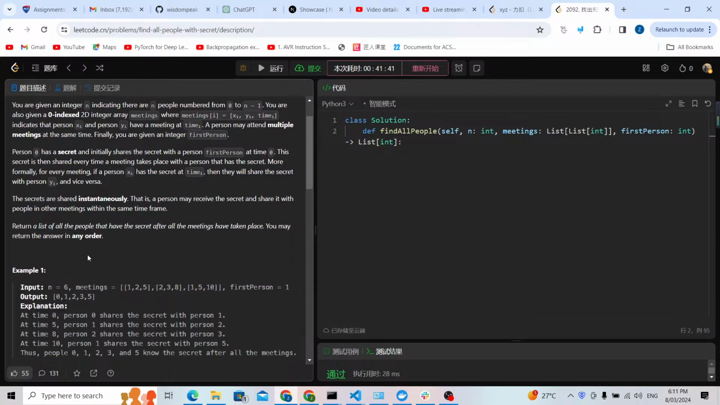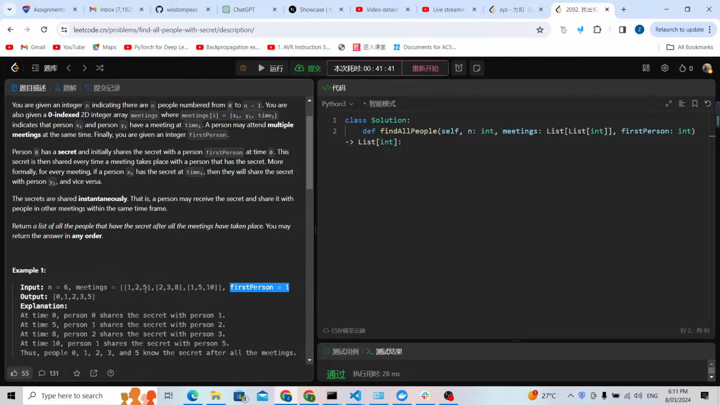So for example, there are 6 people, so n equals 6, and the meeting says at time 5, person 1 will share a secret with person 2. But from the beginning, there's a person 0. It will share the secret to the first person. For example, the first person is 1, so it means person 1 has the secret.